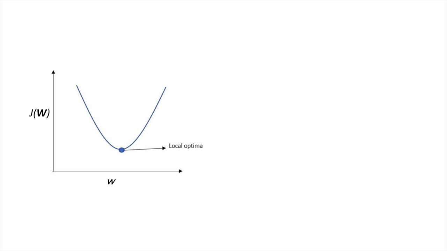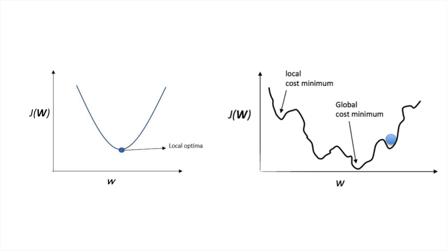But in an actual scenario, the cost function is more complex and may look like this. We can easily get stuck in a local minimum and may think we have reached the global minimum. And momentum is the superhero that helps us avoid such situations. It tries to jump out of the local minimum by increasing the step size taken towards the minimum. If the momentum value is large, it means faster convergence. But if both learning rate and momentum are large, it may skip the minimum with a huge step.